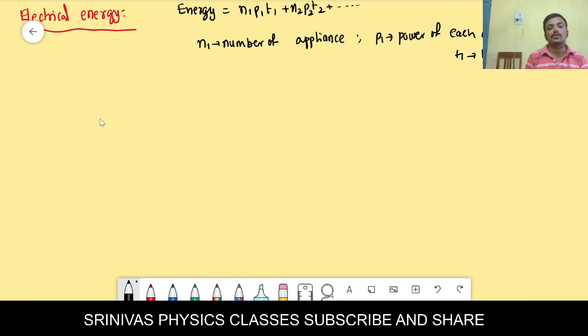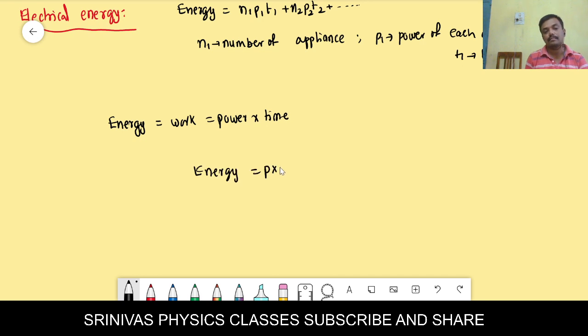Generally, we have the formula energy is equal to power into time, because energy is equal to work, but the work is equal to power into time, because power is equal to work by time. Like that we get the energy formula as power into time. This is the electrical energy formula. But this is only for one appliance. If n appliances are there, we write n into P into T, like that.